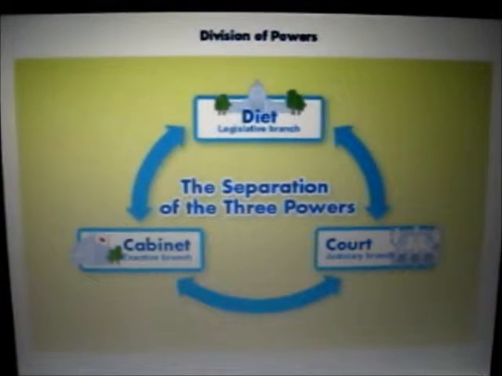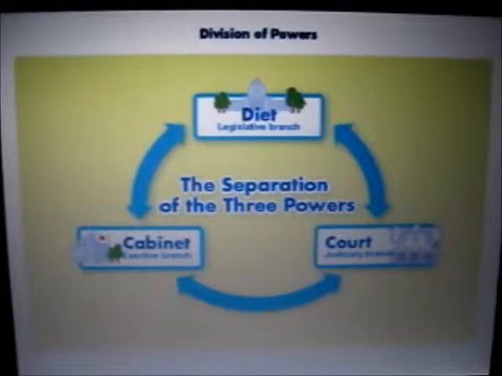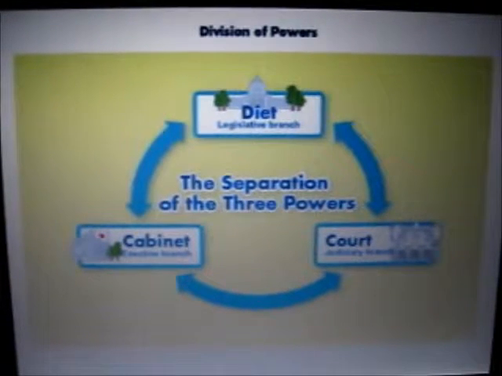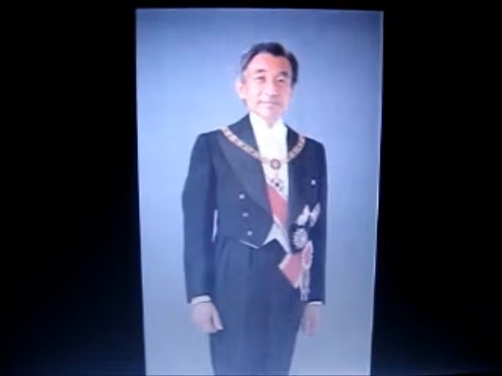Japan concluded that it was better to learn from the mistakes and take after the example of the more dominant power. Like the United States, Japan's political structure is composed of three branches of government: legislative, executive, and judicial. Japan's current government also consists of a constitutional monarchy with the Emperor Akihito as the head of state.